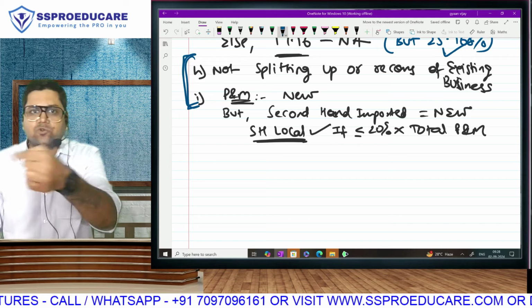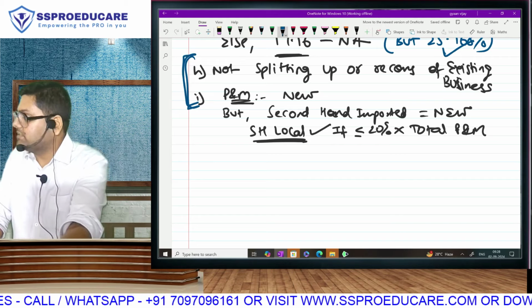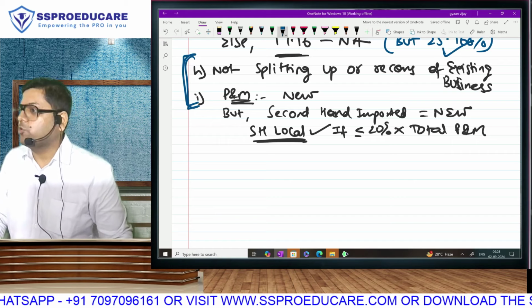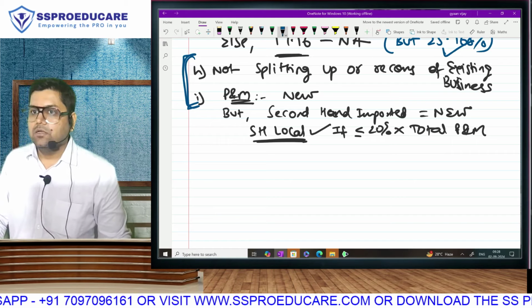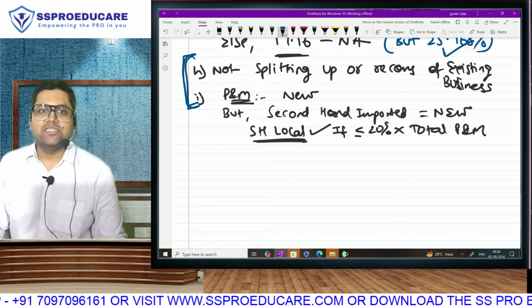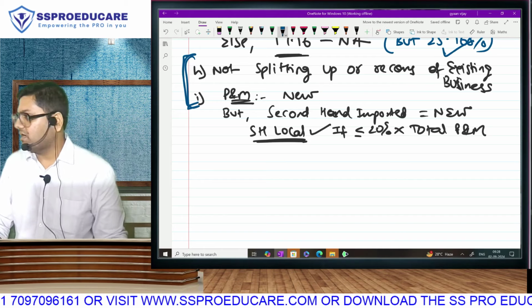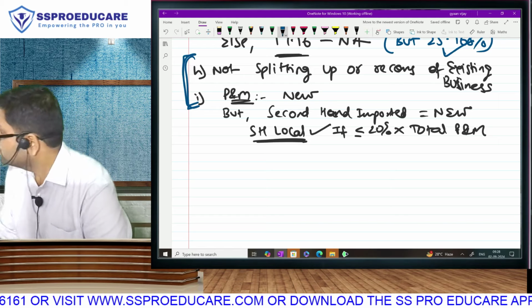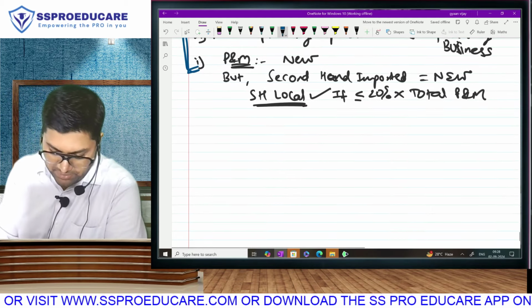Next time when I come to, for example, SEZ, which will be the next step, I will just write not splitting up or reconstruction, and maximum second hand local 20% of total. And I'll go to the next condition. Then you can say he is not explaining. I have already covered that explanation. Is that clear? So let us understand with numbers.